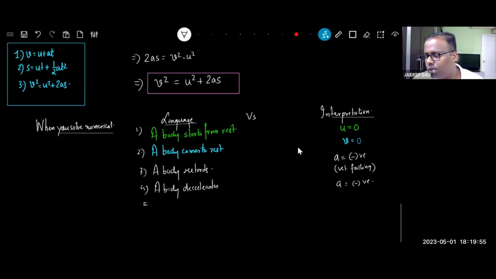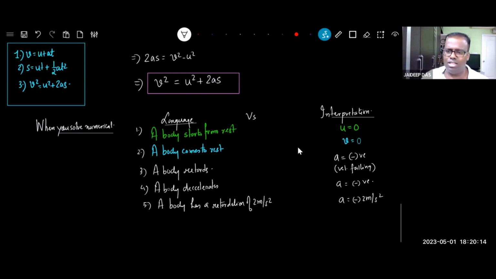Number 5: a body has a retardation of 2 meter per second square. Interpretation is a equal to negative 2 meter per second square. And when they tell you acceleration, you will be taking the positive one. Let's write that also.